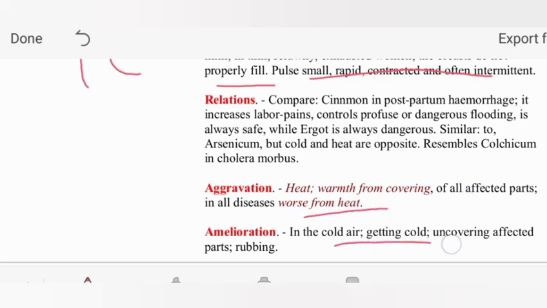Aggravation from warmth, covering, worse from heat, ambulation; from getting cold, but uncovering part or rubbing causes ambulation. Okay, cinnamon also used postmortem.